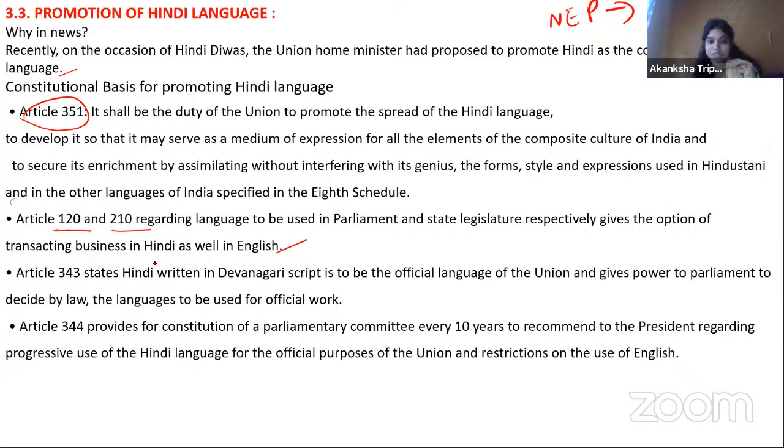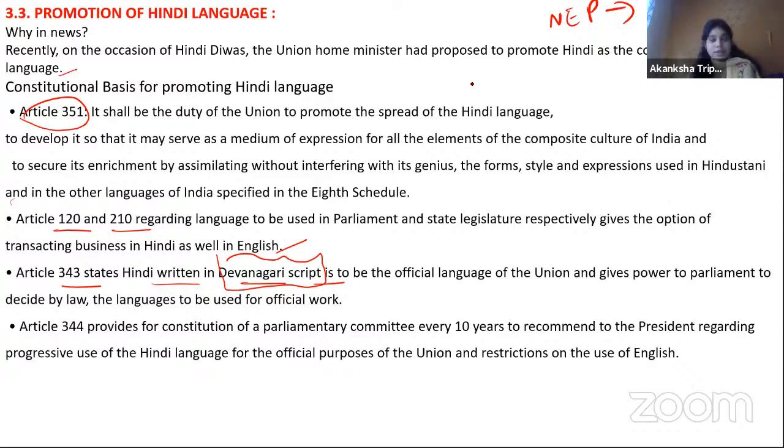One more thing: Article 343 states that Hindi written in the Devanagari script is to be the official language of the Union, and gives Parliament the power to decide by law the language to be used for official work. So this again becomes important: Hindi language in the Devanagari script. You must be knowing that scripts are different.